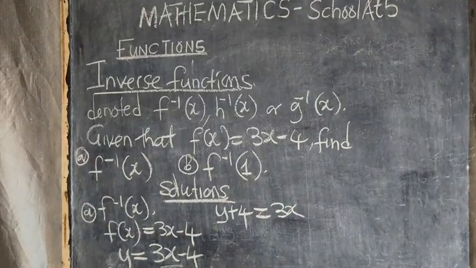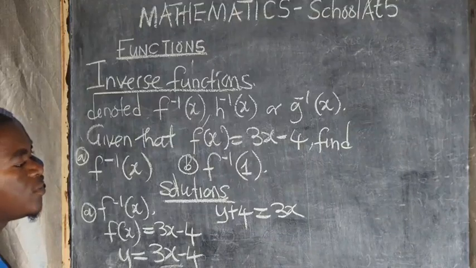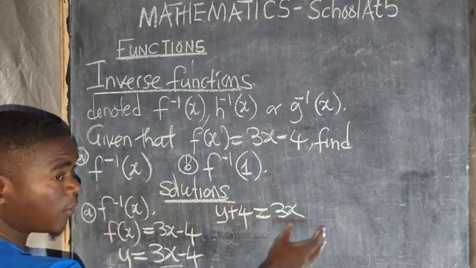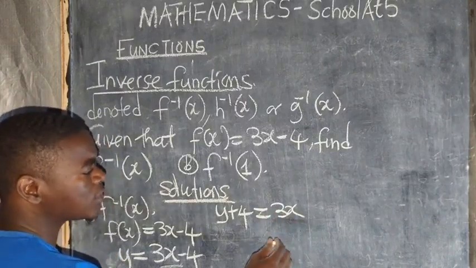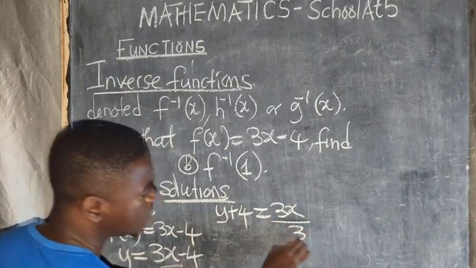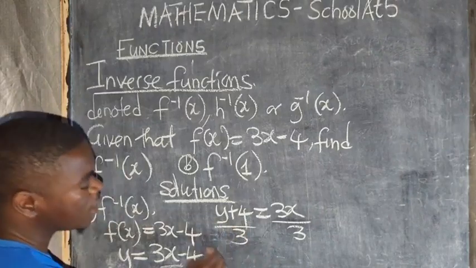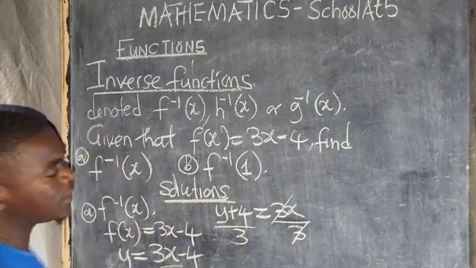Then your key interest is to make x the subject of the formula. What you are going to do is divide both sides by 3, so that this 3 and that 3 can cancel out.